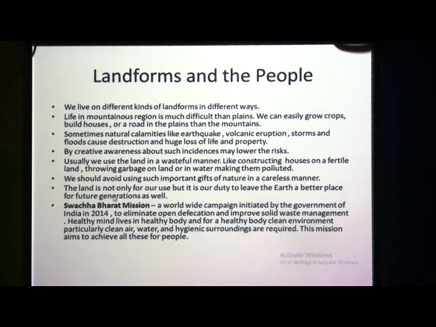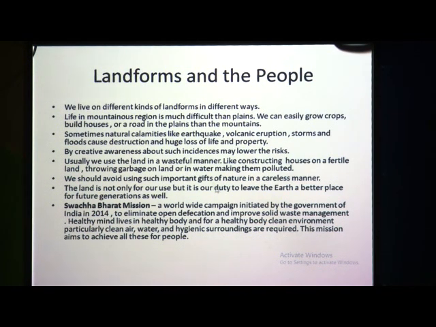The land is not only for our use, but it is our duty to leave the earth a better place for future generations as well. Children, as we are using the land now, it is our duty to save this land for our future generations also, so that they too can enjoy the earth as we are doing.